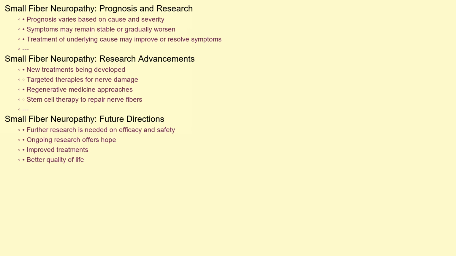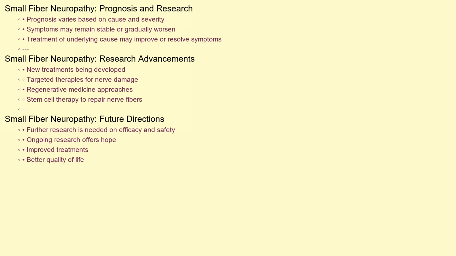The prognosis for small fiber neuropathy varies depending on the underlying cause and the severity of the condition. In some cases, symptoms may remain stable for years, while in others they may gradually worsen. If the underlying cause can be identified and effectively treated, symptoms may improve or even resolve completely.